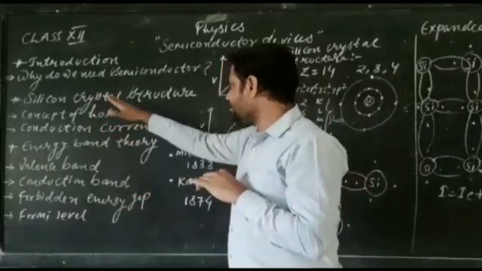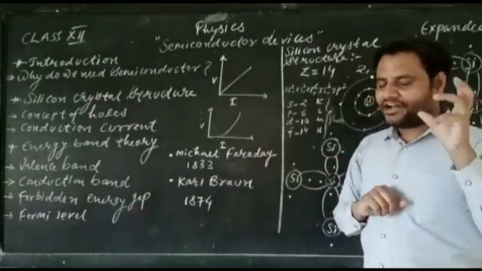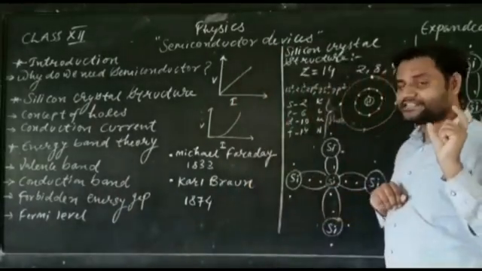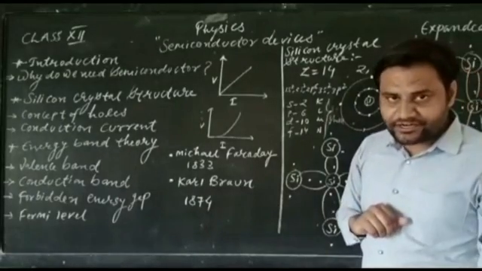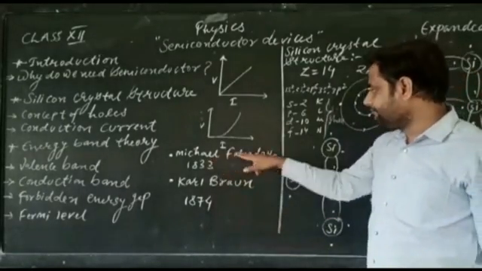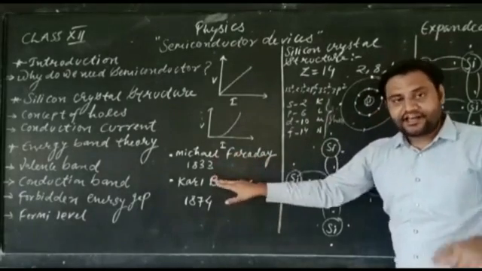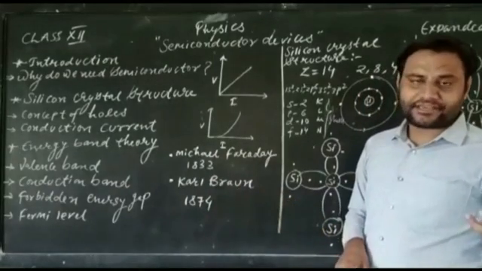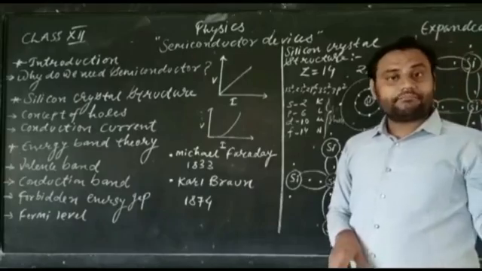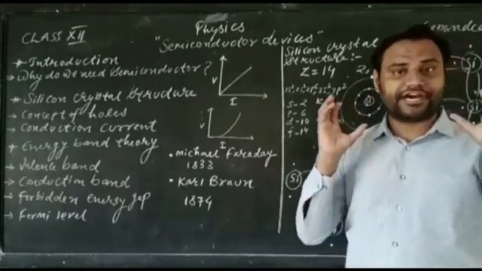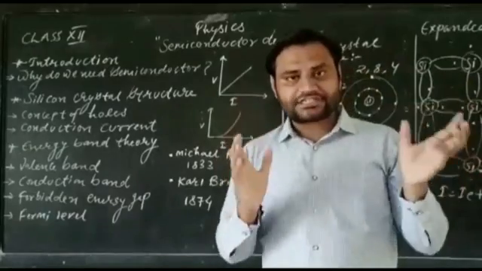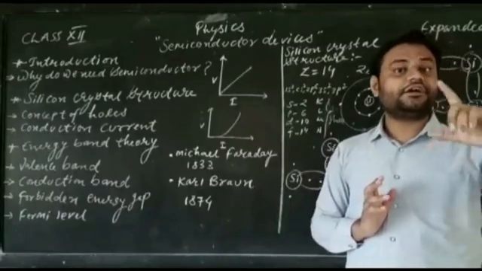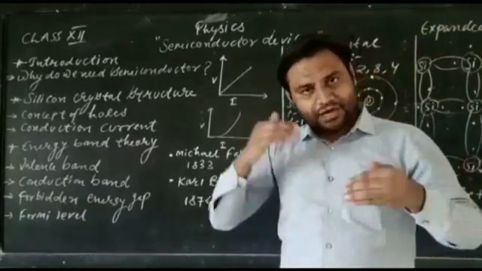Okay, now let's try to understand the silicon crystal structure. Before that, I want to give you a brief history of semiconductors. The first semiconductor was discovered and studied by Michael Faraday in 1833. After that, Carl Braun studied different effects of semiconductors in 1874. Before that, we used vacuum diodes, triodes, tetrodes and pentodes, but it was very difficult to control the flow of charge through these devices.